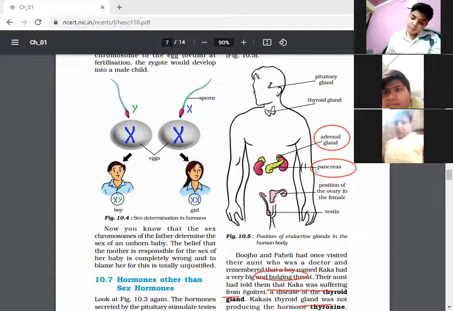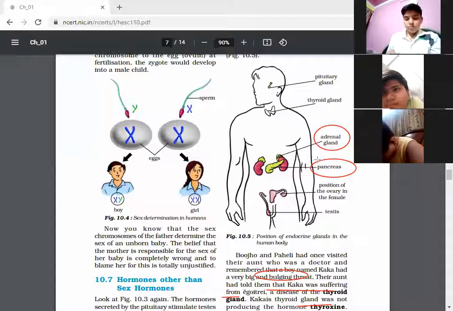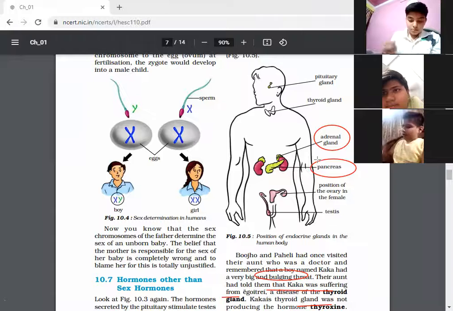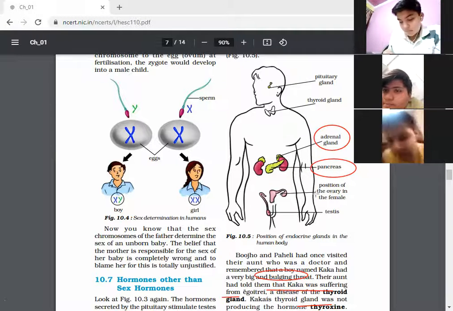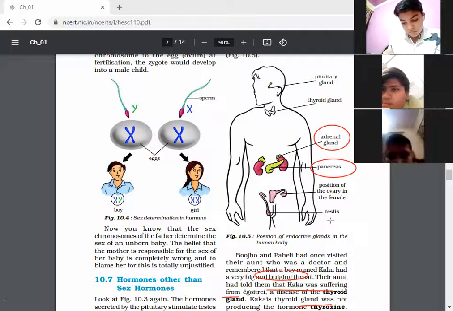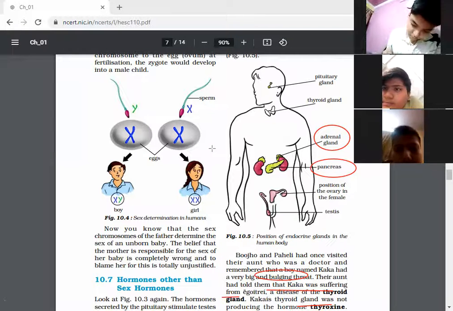Okay? He or she is getting the insulin. So what does insulin mean? It is given from the outside to balance and control the sugar. Next, see the position of the ovaries in females and testes. One more hormone is there, that is growth hormone, which helps in growth.